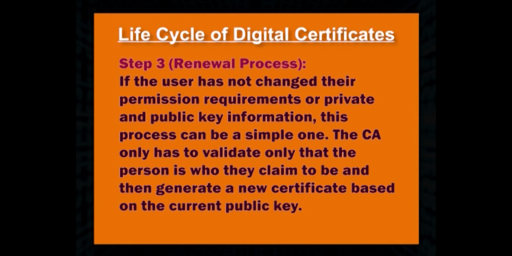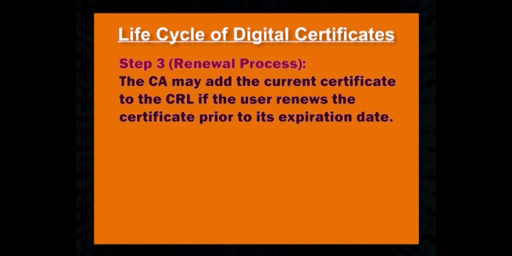The CA only has to validate that the person is who they claim to be and then generate a new certificate based on the current public key. The CA may add the current certificate to the CRL if the user renews the certificate prior to its expiration date.